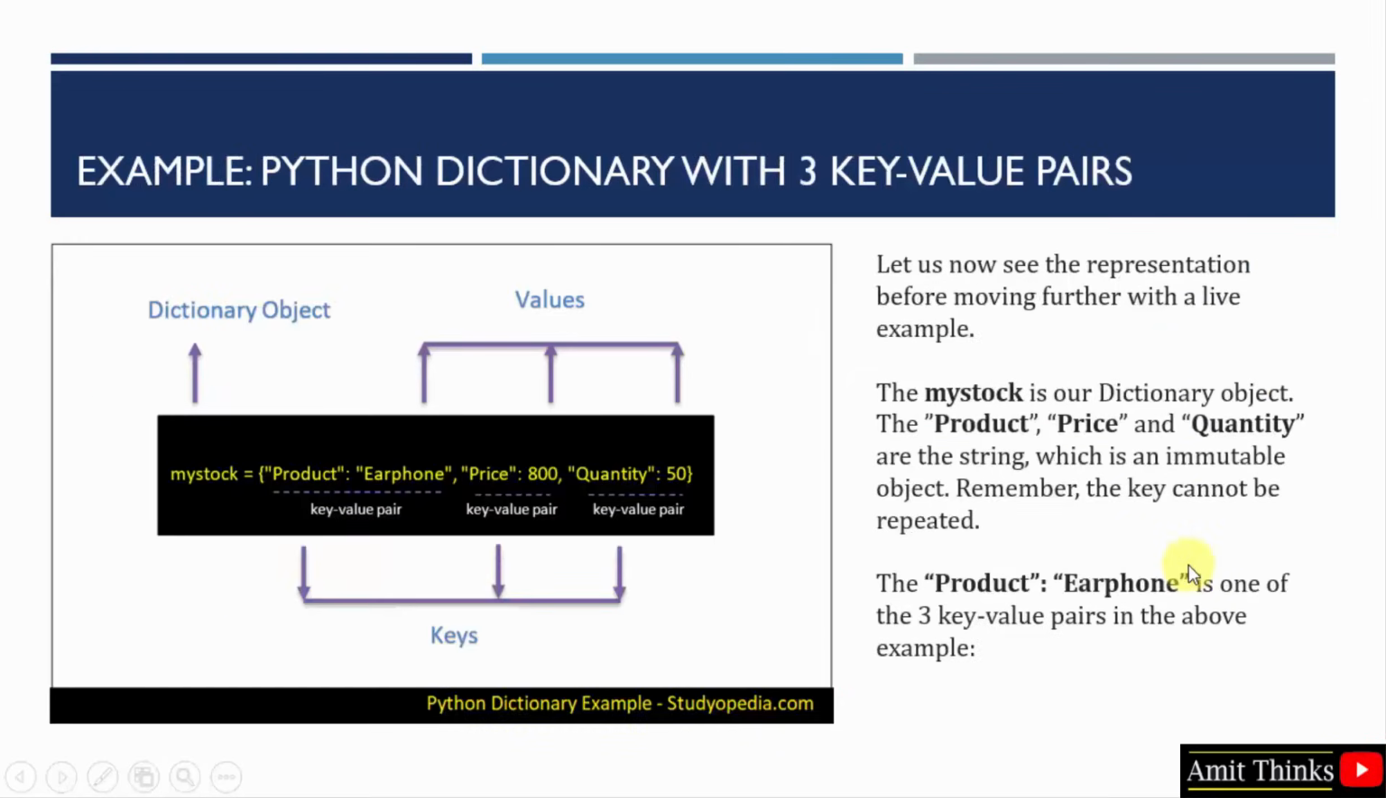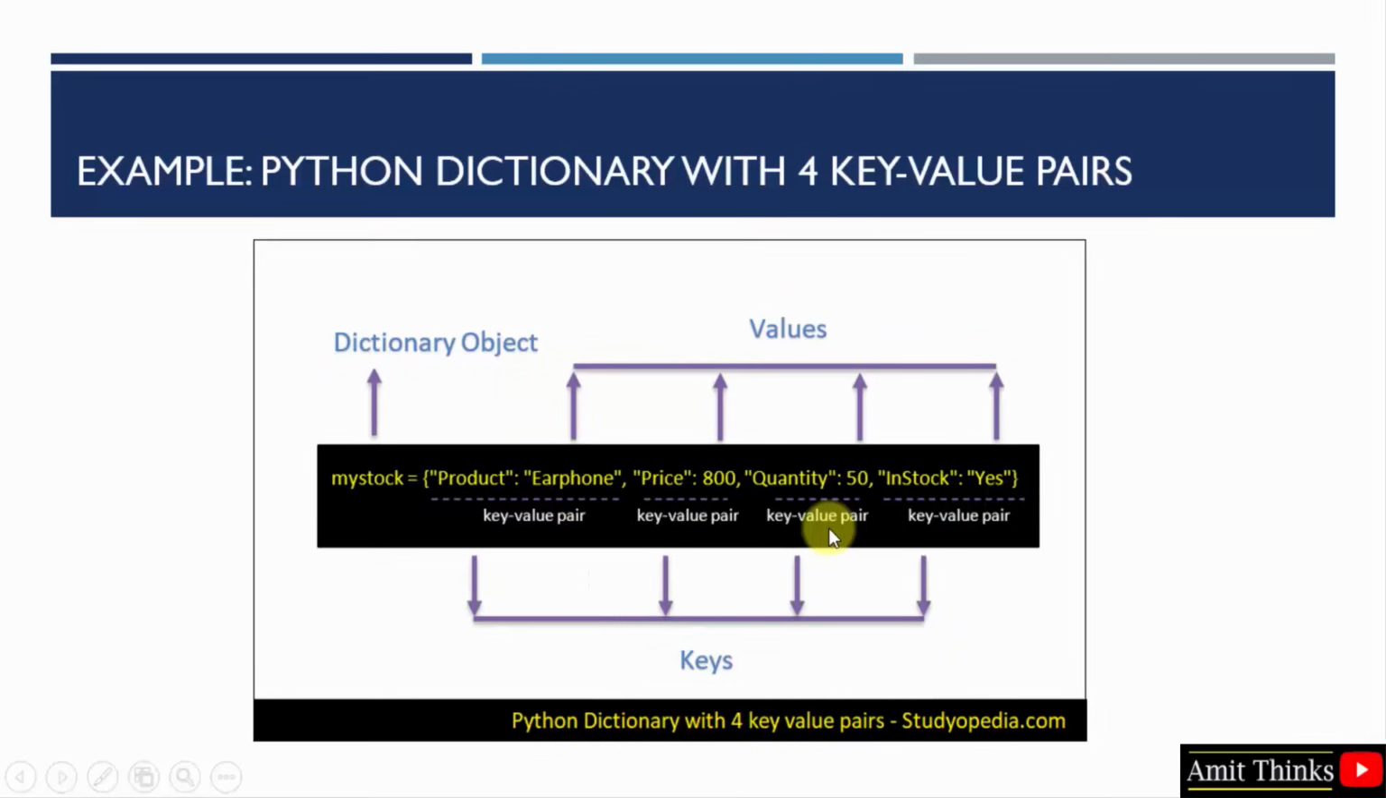Let us see an example. So this is the illustration. I told you my stock is a dictionary object, and you have 3 key-value pairs here. Product colon earphone, product is your key. Here price is your key and here quantity is your key. With that, the individual values are here: earphone, 850. That means on the left of the colon we have keys and on the right of the colon we have values.